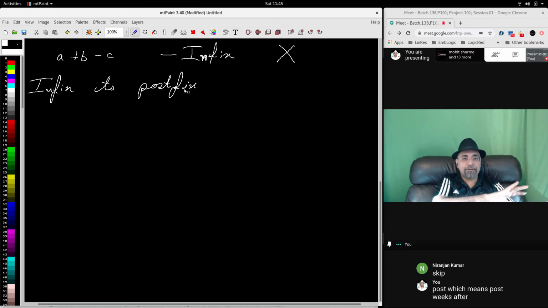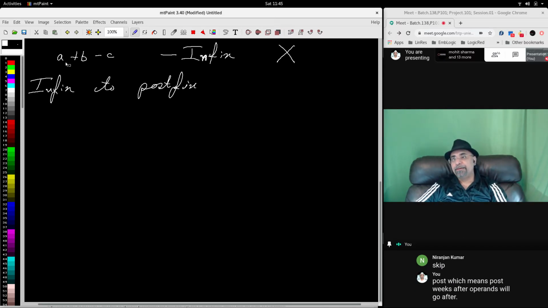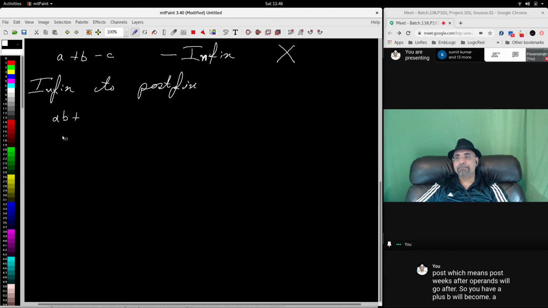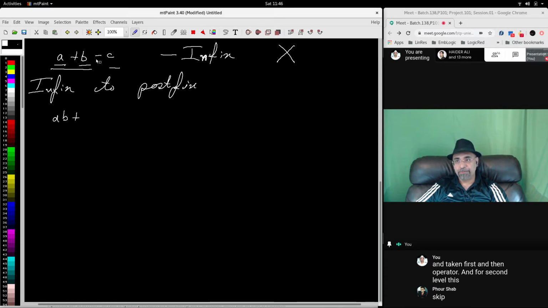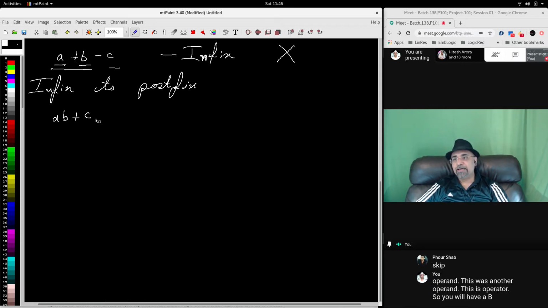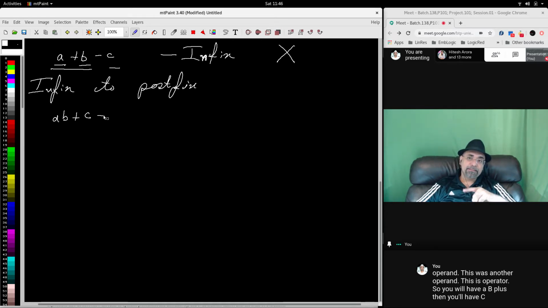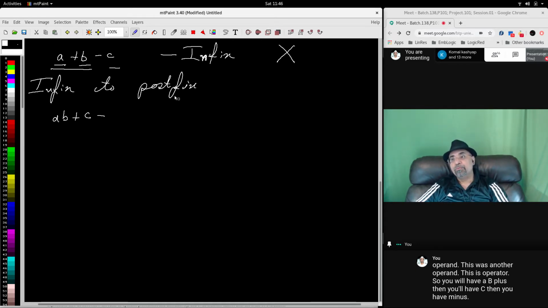Operands will go first, so A plus B will become AB plus: operand, operand, operator. And for the second level, you will have AB plus, then C, then minus. This is how it will be converted to postfix.